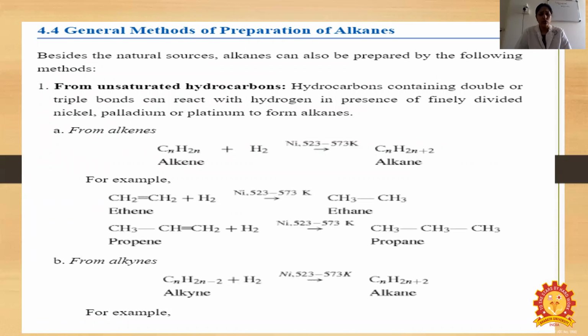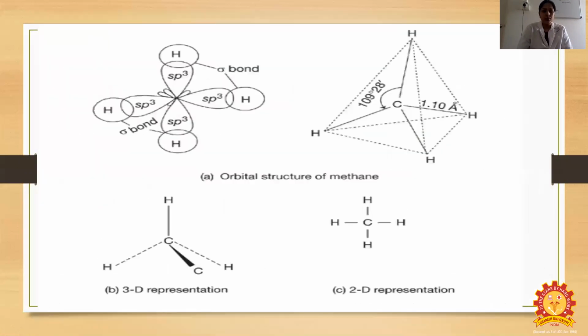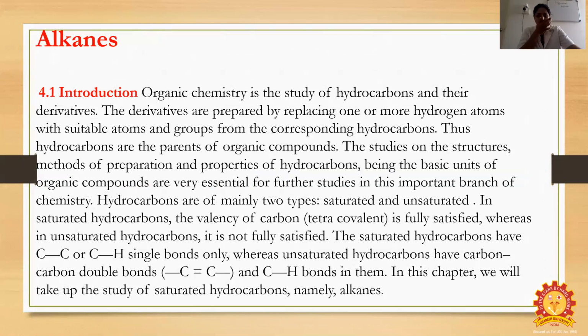General methods for the preparation of alkanes. Before that, we can recall once again: what do you mean by alkanes? Organic chemistry is the study of hydrocarbons and their derivatives. The derivatives are prepared by replacing one or more hydrogen atoms with suitable atoms or groups. Thus, hydrocarbons are the parents of organic compounds. The study of the structure, methods of preparation and properties of hydrocarbons forms the basic unit of the chemistry.